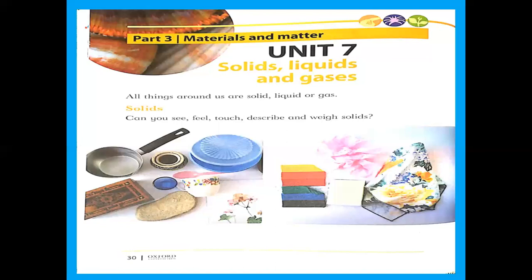Like there is one book, your book. If I show you your book, which state of matter is this? How can you understand? First of all, you will see it has a definite shape. What is the shape of a book? Rectangle. So first of all, you will check its shape. The book has a shape, so you can understand, yes, it is a solid.